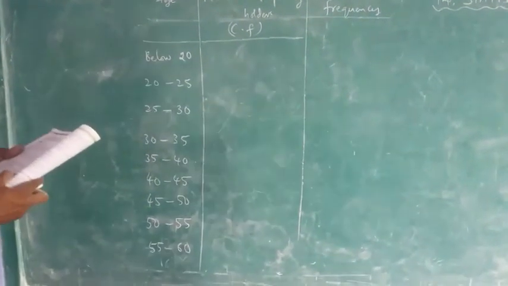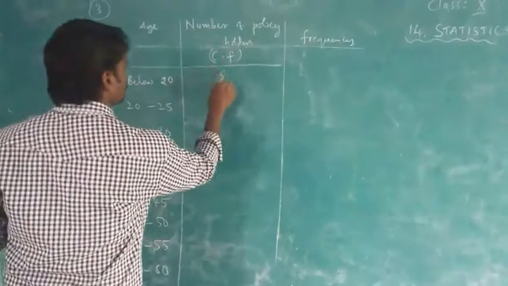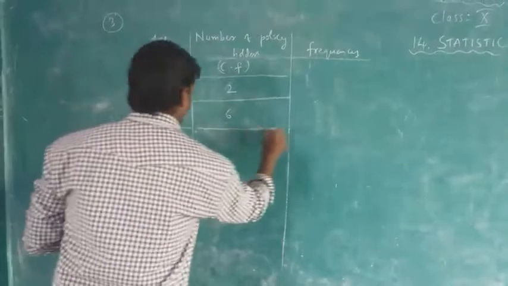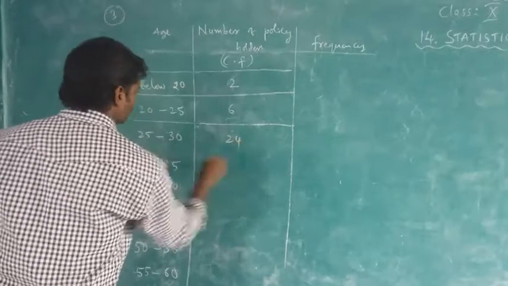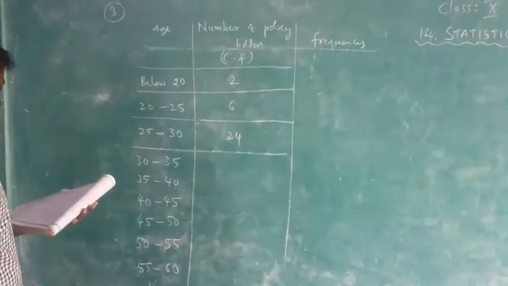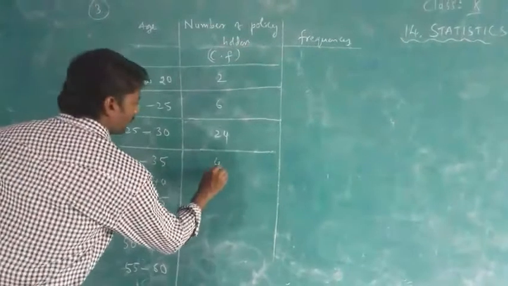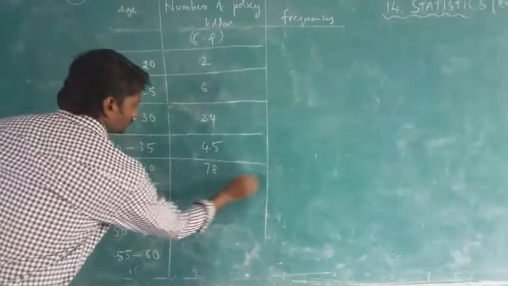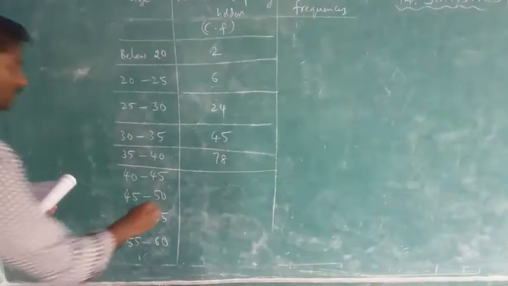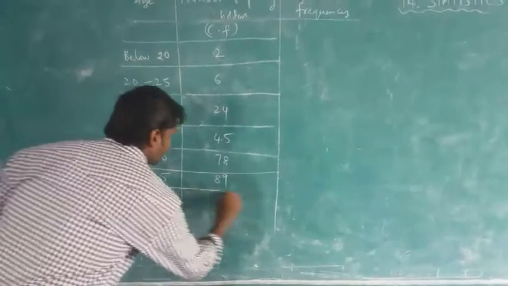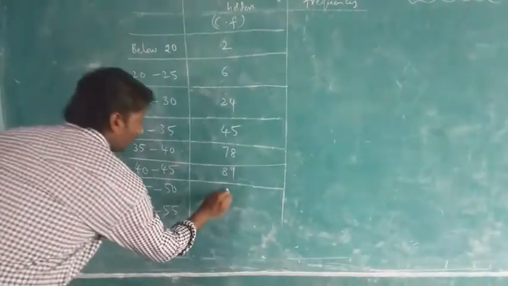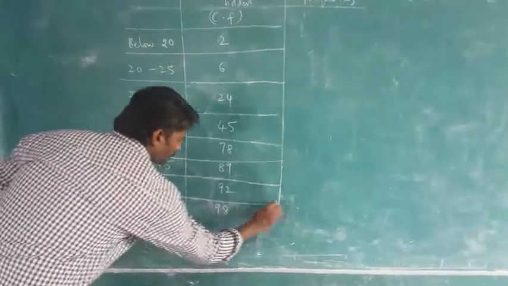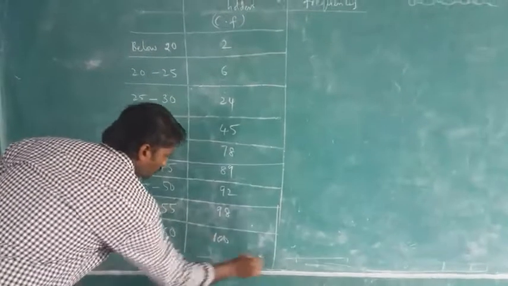Now the number of policy holders given in the question. First one is given 2, next one is given 6, and next one 24 is given. Right, children? In the next column, below 35, 45 is given. Next one, 78 policy holders, and next one, 89 policy holders, and next one, 92 policy holders. Next one, 98 policy holders, and the last one is 100.